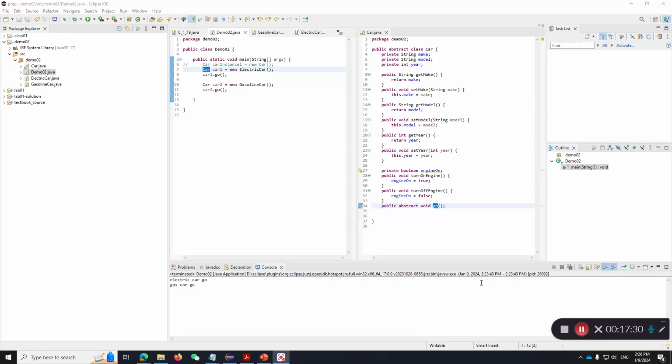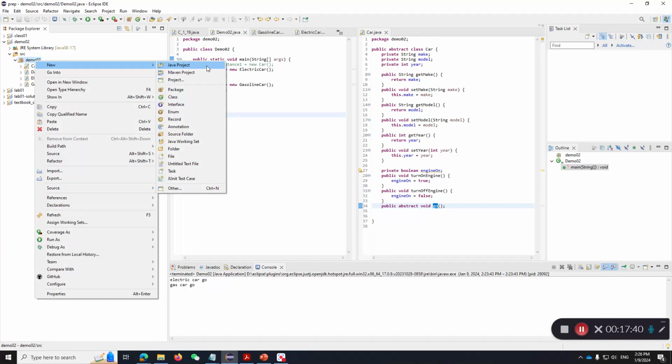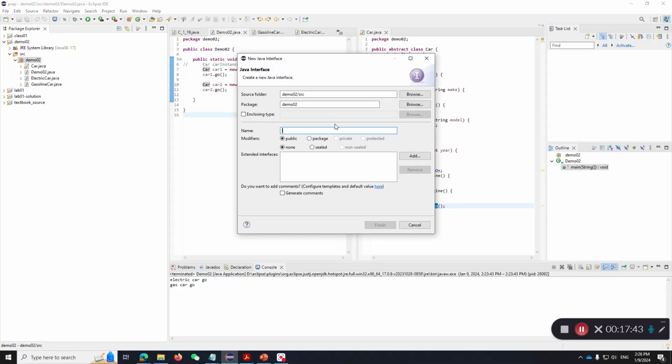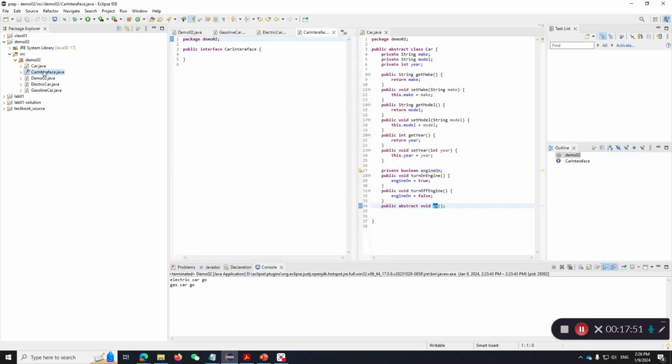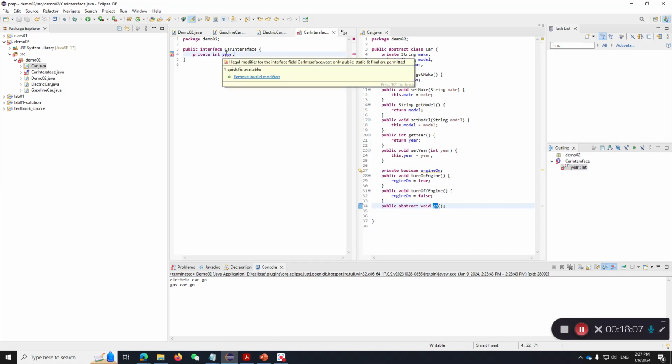Okay. Now, another thing I want to mention real quick is that there is something called interface. Let me create an interface for you. Let's say this is a car interface. Interface is very similar to abstract class, very similar, except that you cannot have a field in it. Say year. This is not okay.